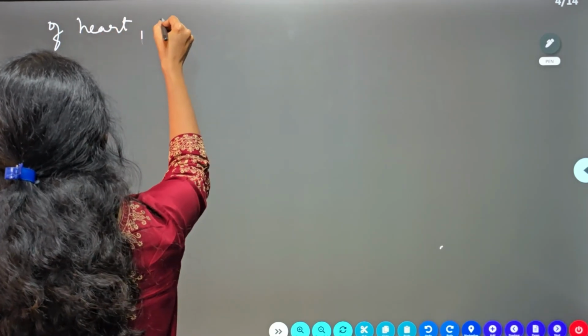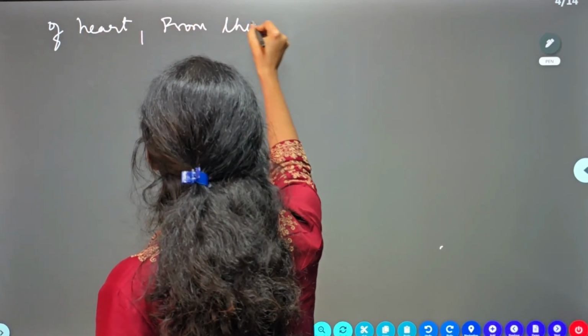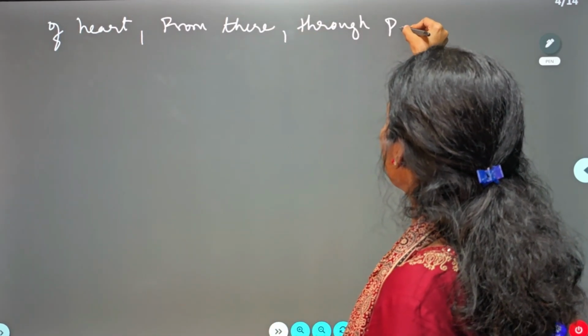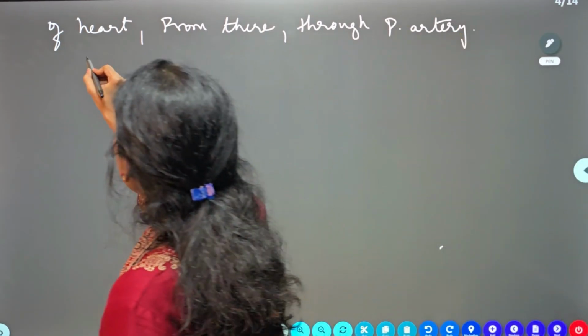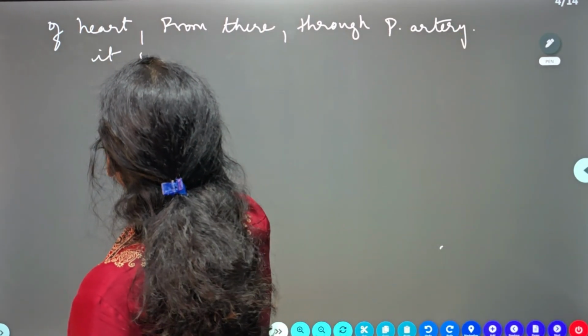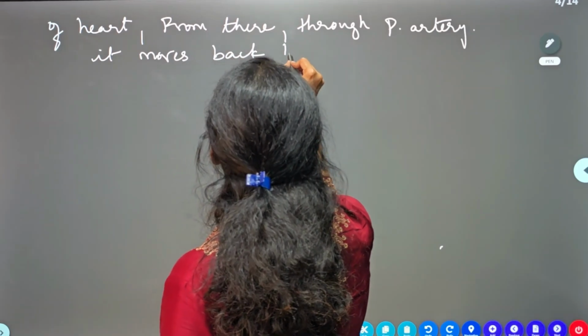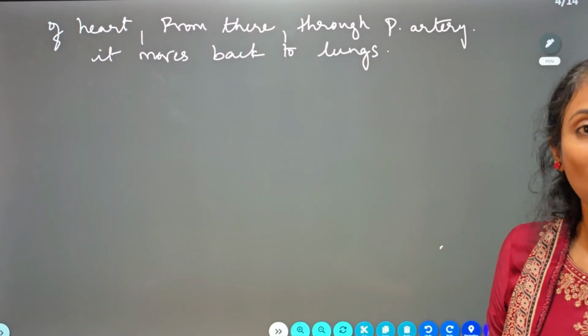Okay, from there through pulmonary artery, it moves back to lungs. Okay, so this is the process that happens through the heart.